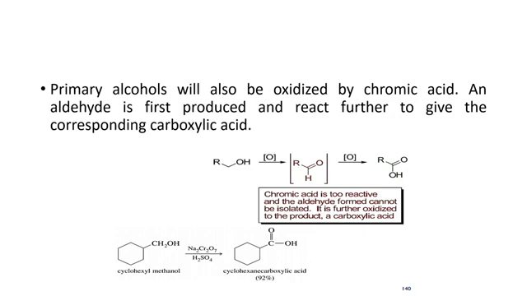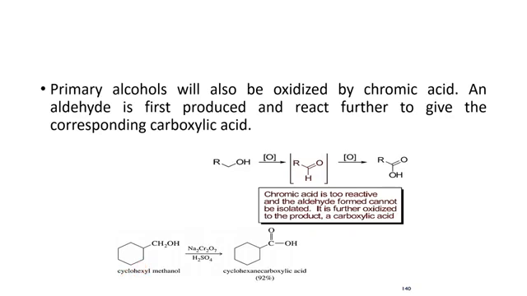Now class, after secondary alcohol, let's discuss primary alcohol. Primary alcohol on oxidation in the presence of chromic acid is responsible for the production of aldehyde. This aldehyde on further oxidation, in the presence of nascent oxygen, is responsible for the production of carboxylic acid. For example, we have cyclohexyl methanol.